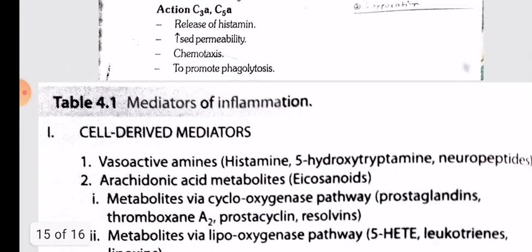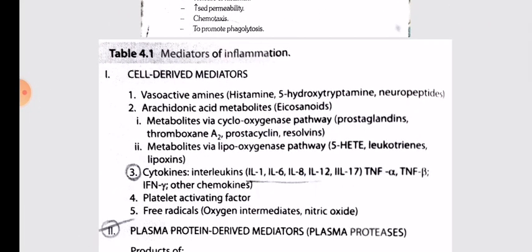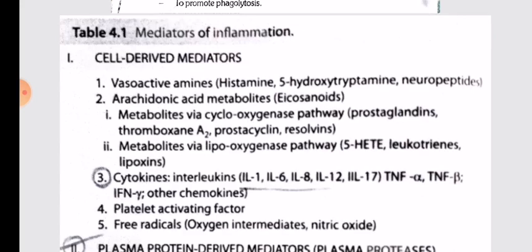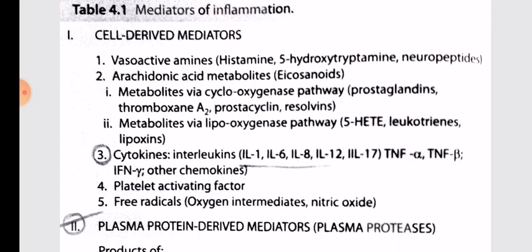Okay, so we'll be discussing and revising the chemical mediators of inflammation very quickly. Mediators of inflammation which are cell derived: vasoactive amines, histamine, 5-hydroxytryptamine, neuropeptides, and second, arachidonic acid metabolites, eicosanoids. Metabolites via the cyclooxygenase pathway: prostaglandins, thromboxane A2, prostacyclins, and resolvins. Metabolites via the lipoxygenase pathway: 5-HETE, leukotrienes, lipoxins.